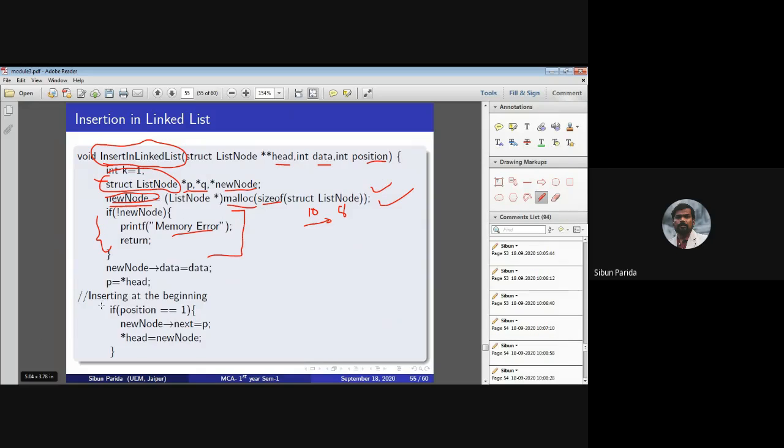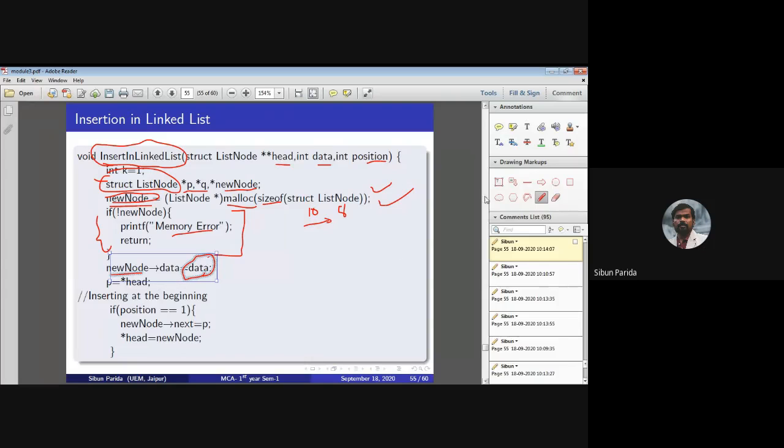Okay. Now what happens, the new node's data is the data you need to store. So there are two things: new node's data, and new node's next, that is the link. So new node's data is pointing to data, and p is a temporary variable which I have declared. P is storing the address of this head. So suppose this is my new node, and it has two pieces of information.